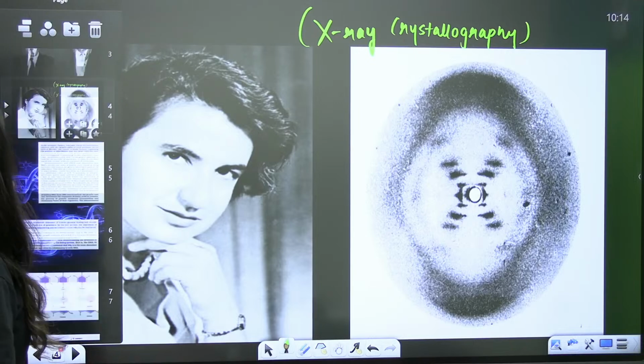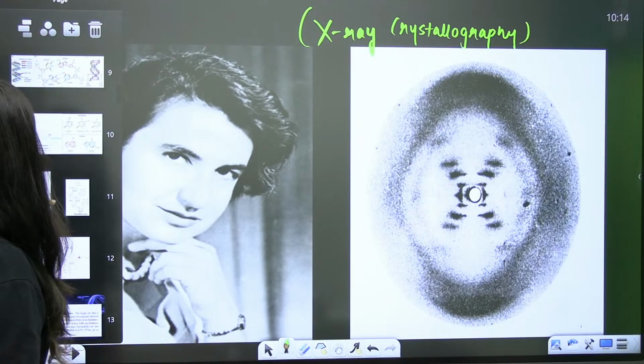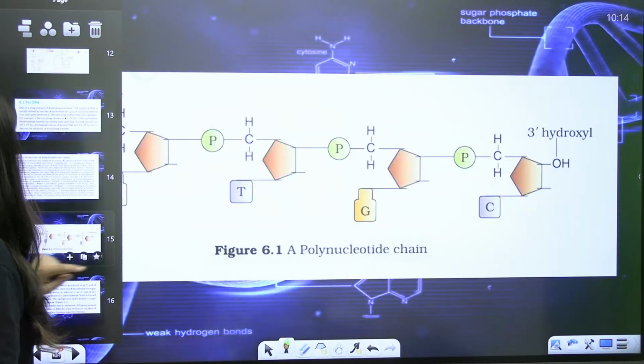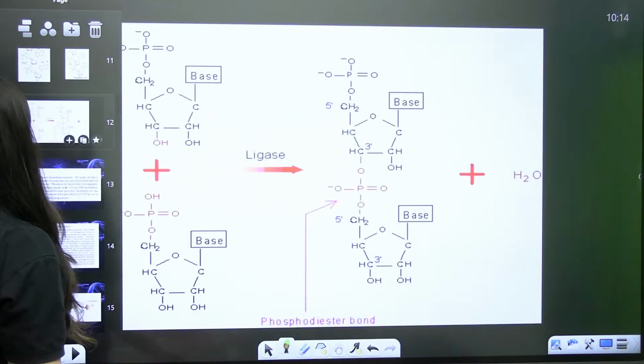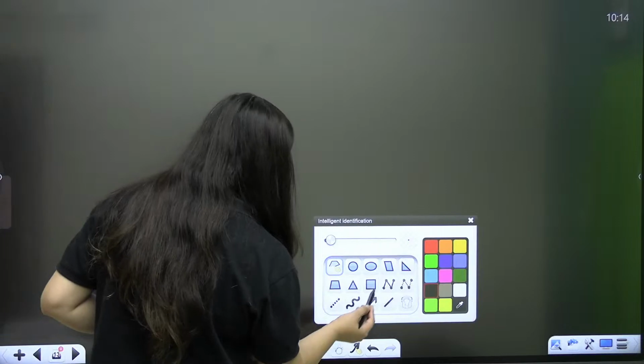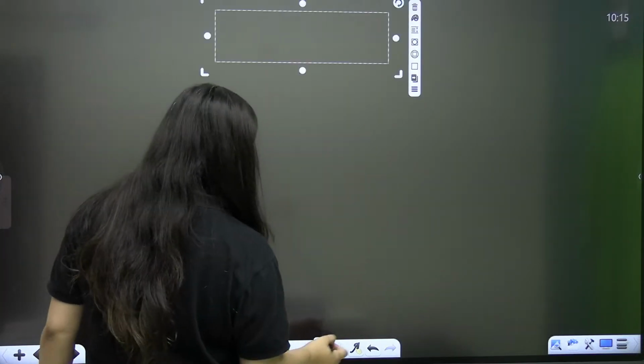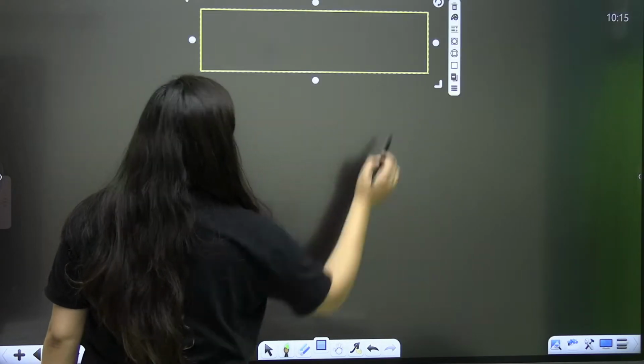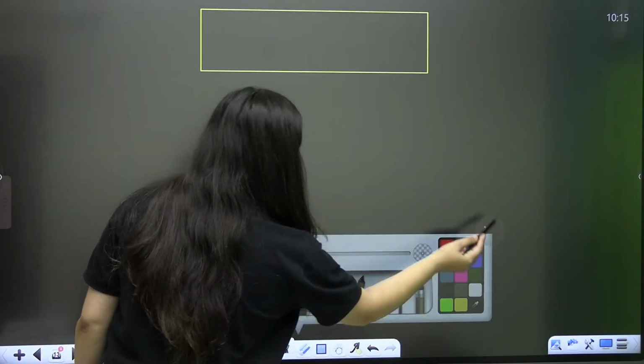So now let's continue the chapter. Let's start with the bonding part first. I am going to ask few questions, so you need to answer them very quickly.